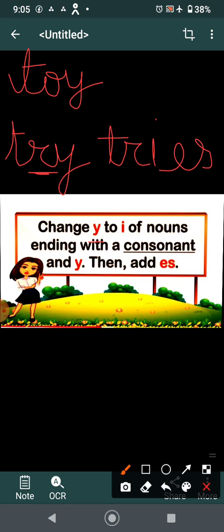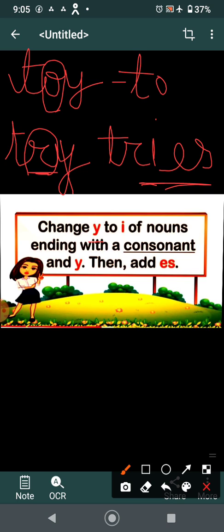So we will add like this. If the letter before y, the second last letter, is a consonant, then you cut y and instead of y we add i and es. And if you have a vowel before y, then what will you do? You will do nothing. You will just add s to it. Toys.